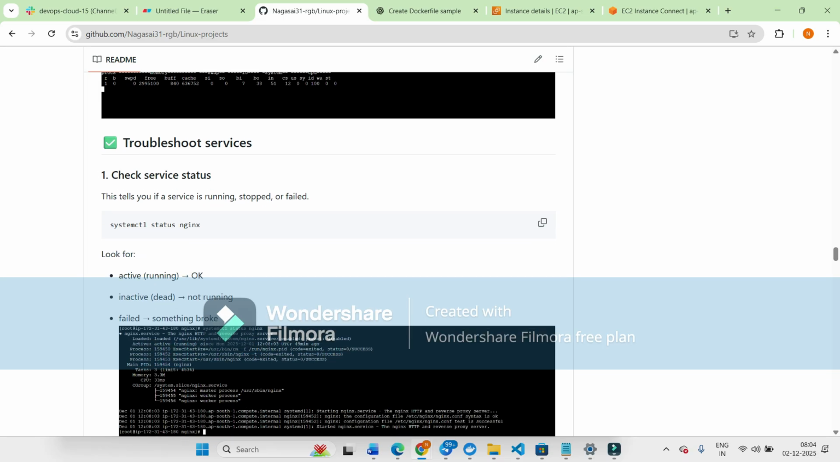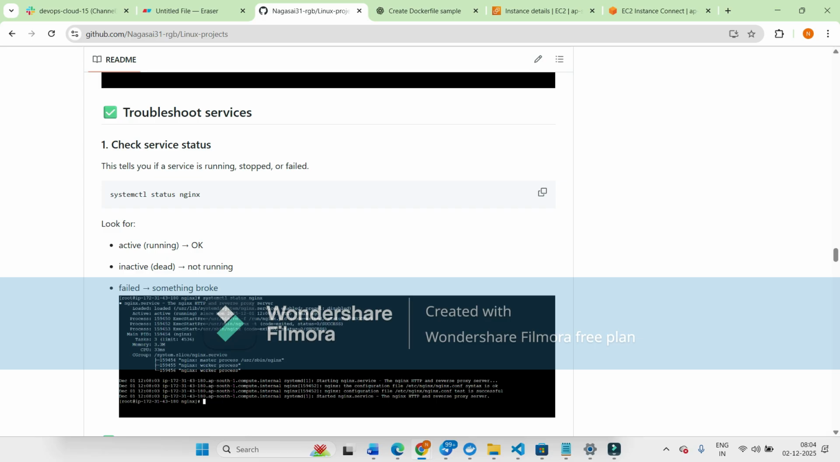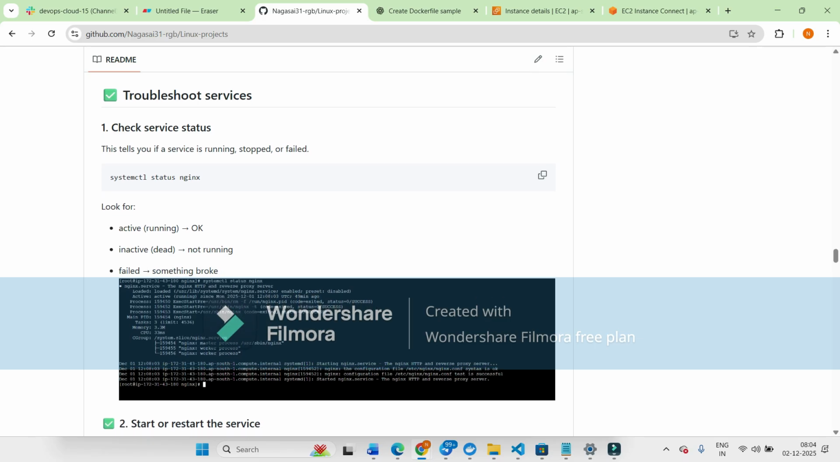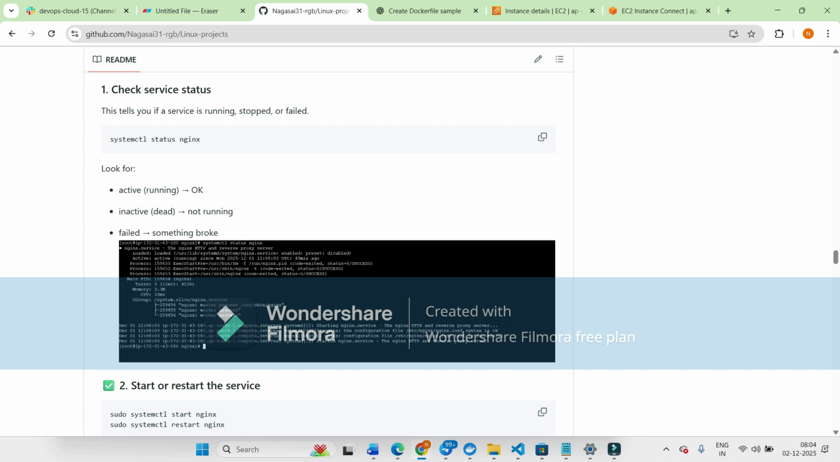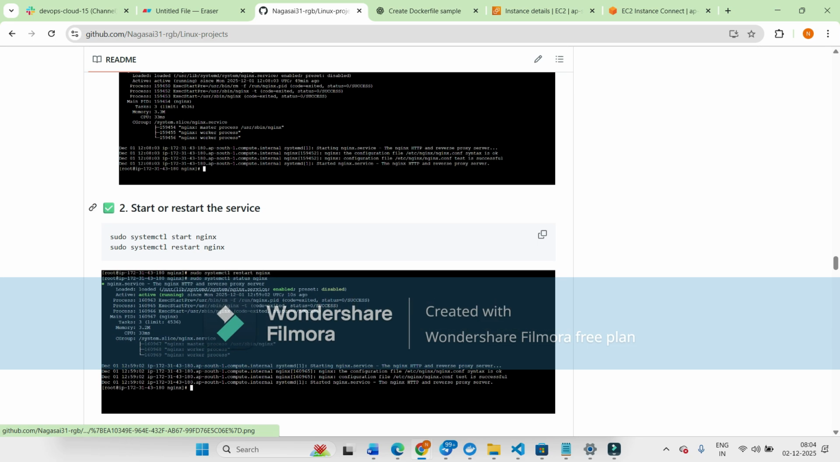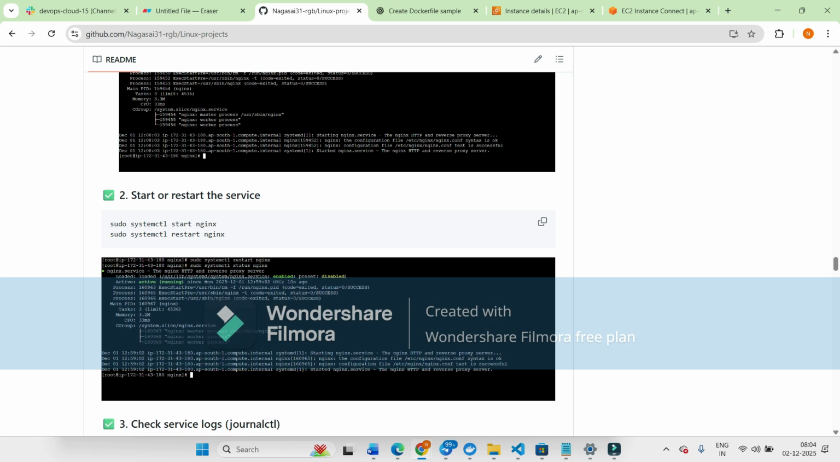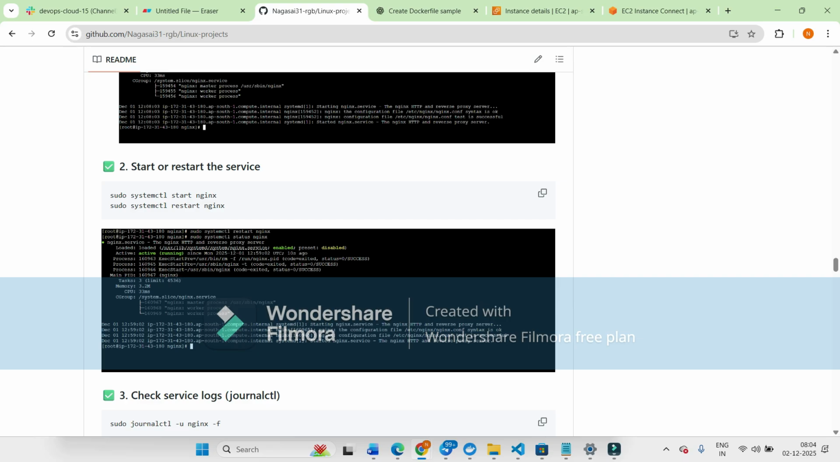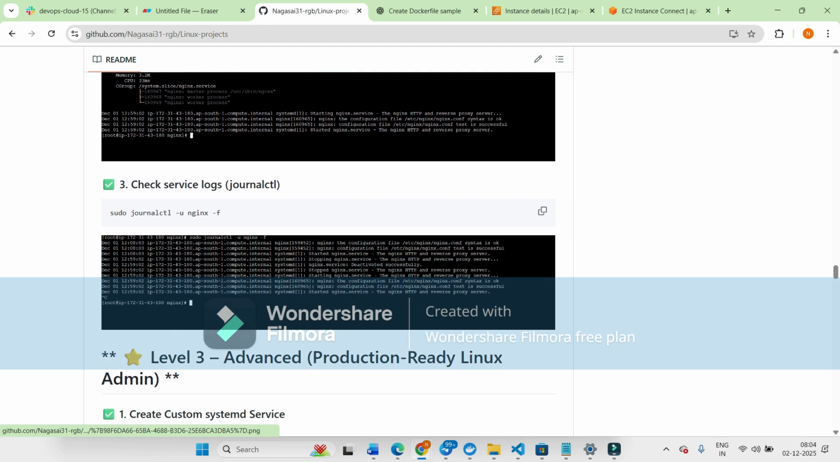We can use systemctl status, which was also discussed in the previous one. If it shows active (running), then it is okay, and if it shows inactive or not running, then we have to start or restart the service. For that, we can use sudo systemctl start nginx, and also sudo systemctl restart nginx.